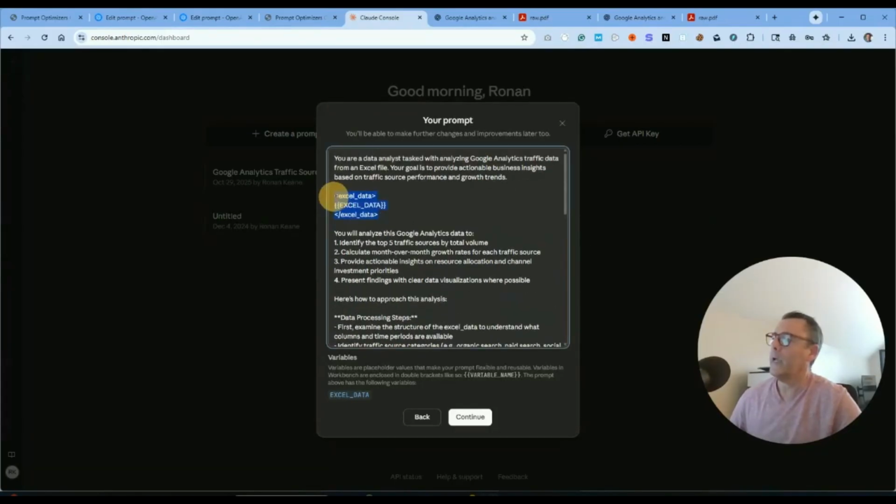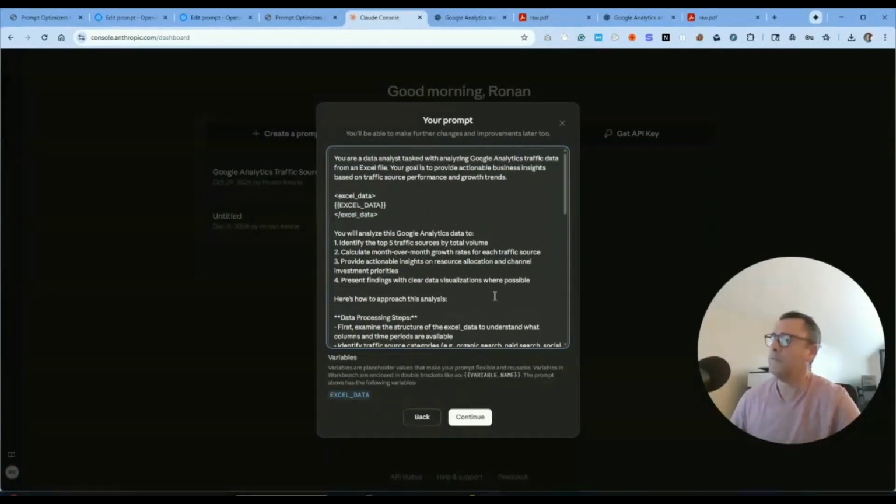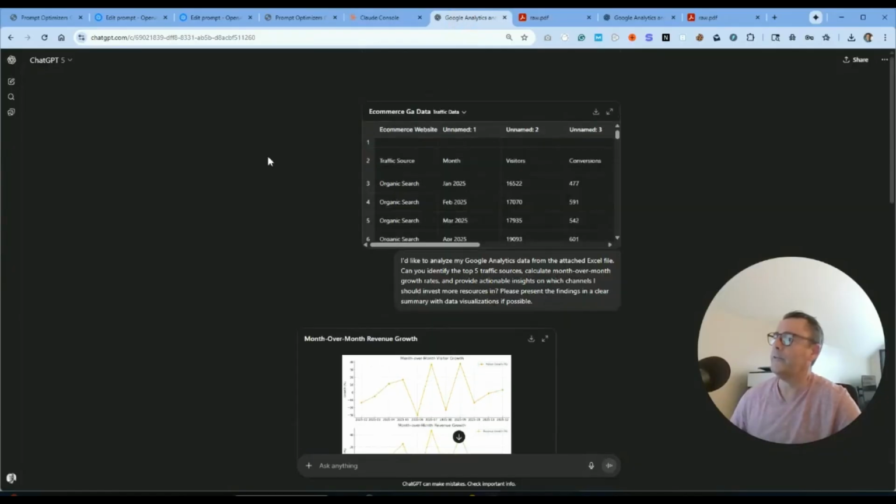So we get some XML markup here. We get these delimiters here. They tell the prompt, hey, this is one section, and this is another section, and this is all really effective. And you can just go ahead and click continue. And then all we need to do here is upload our Excel file and then click run, and we get an excellent output.